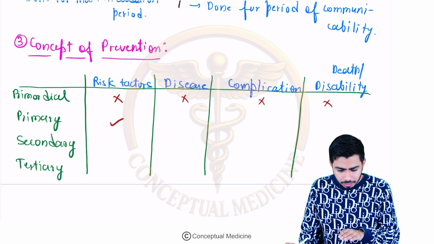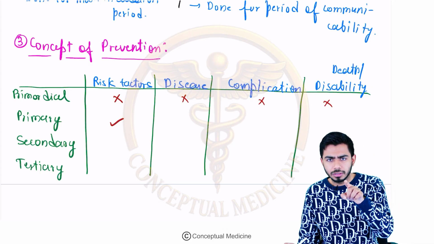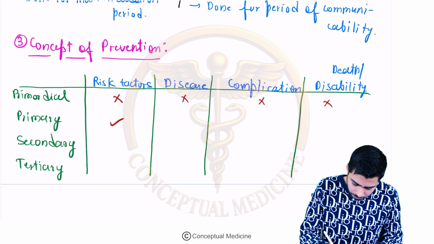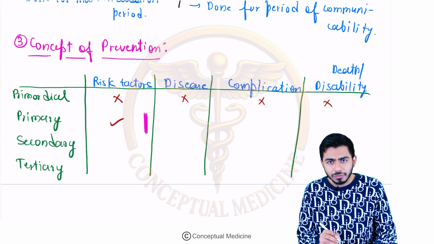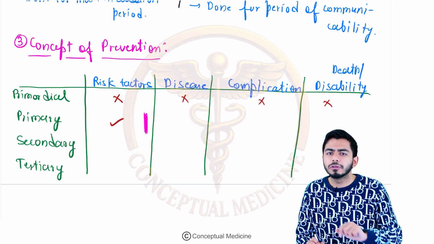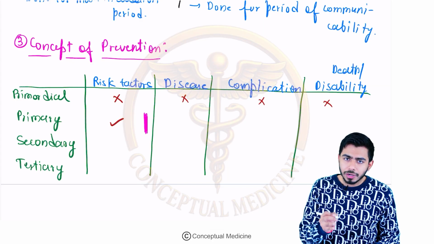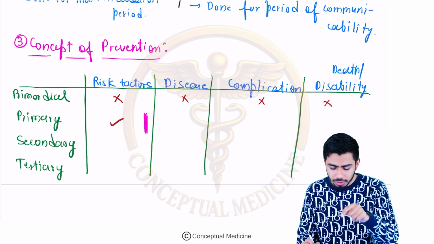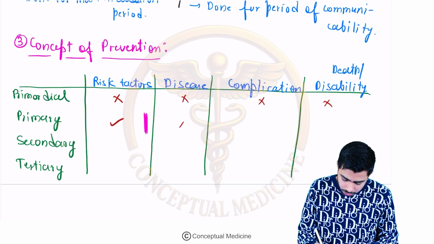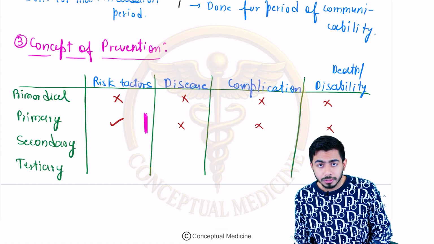So that is the primary level of prevention. In the primary level of prevention, we have the risk factor, but if we stop here, we are not allowing the risk factor to cause the disease. This is the primary level of prevention. So in this case, risk factor will be present, but there is no disease, and obviously no complication, no disability or death, right?